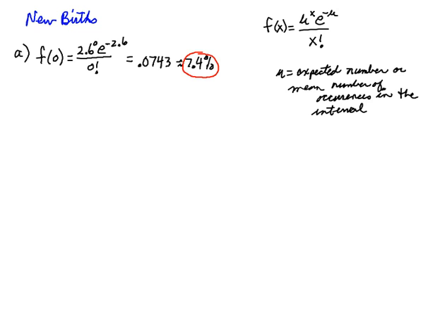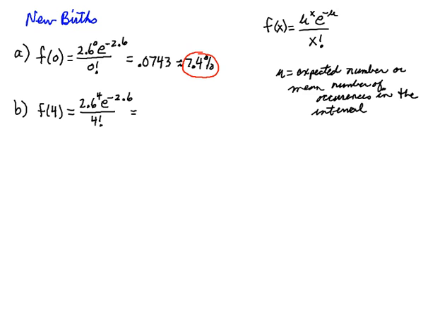B. The question is, what is the probability that 4 births will occur in that day, today? That's exactly 4. So probability of 4 would be f of 4. So that's still a day, so my mu hasn't changed, 2.6, but I will raise it to the 4th power, e to the minus 2.6 still, and then over 4 factorial.